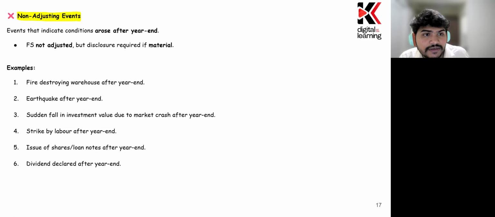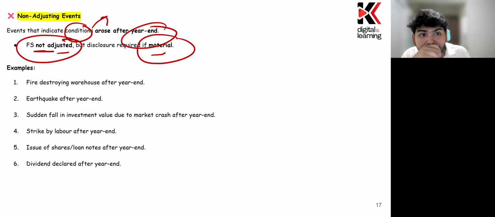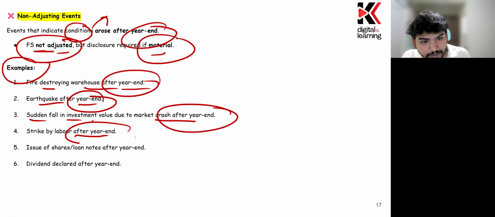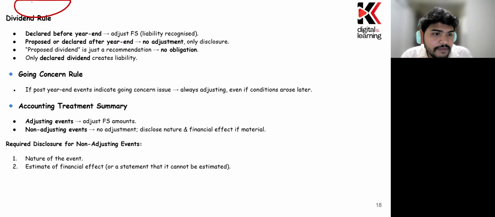Now, what are non-adjusting events? These are events indicating that the condition did not exist at the reporting date but arose after the year ended. The financial statements are not adjusted, but disclosure needs to be made when these events are material. Examples: a fire destroying the warehouse, an earthquake, a sudden fall in investment value due to a market crash, a strike by labor, issue of shares or loan notes, and dividends declared after the year ended. We have a different case for the dividend, which we will learn about for the timing.